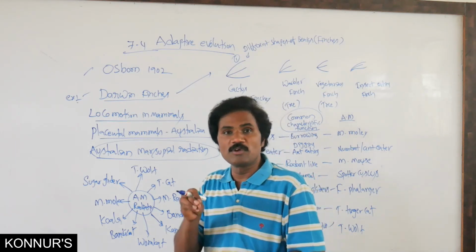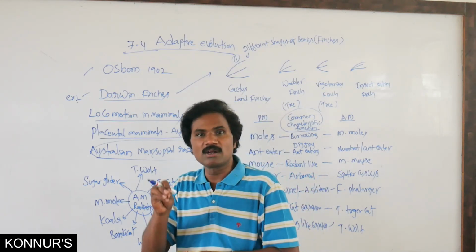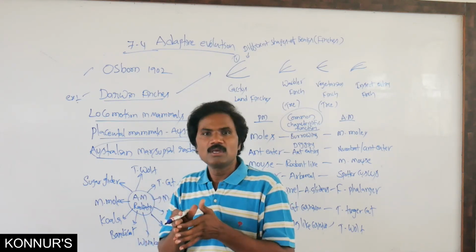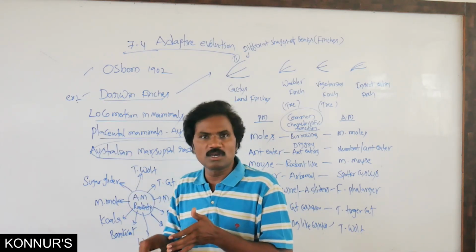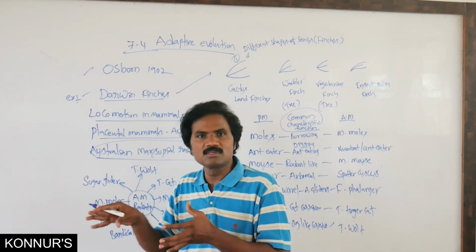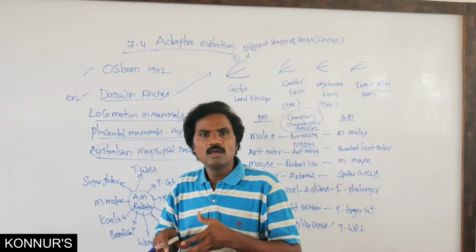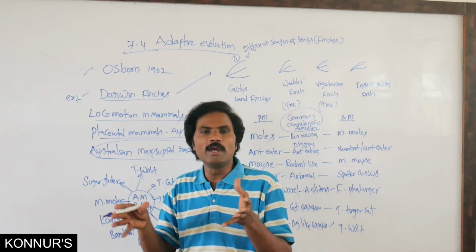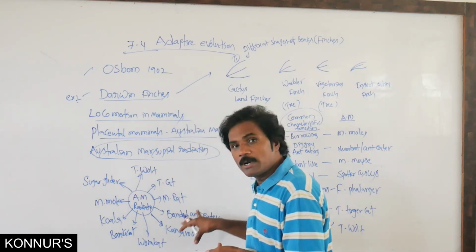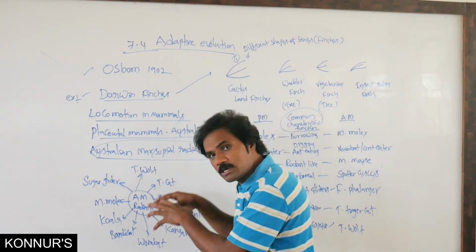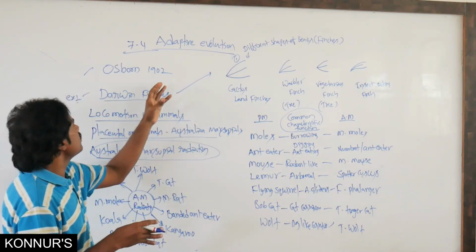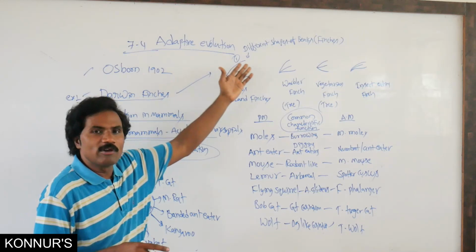Australia region means one more very important point: horses may not have dispersed there. Even though Equus is present in the American region, it must have evolved throughout the globe, except the Australia region. But according to their particular habitat, among mammals only it is dispersed. So that is related to adaptive evolution.